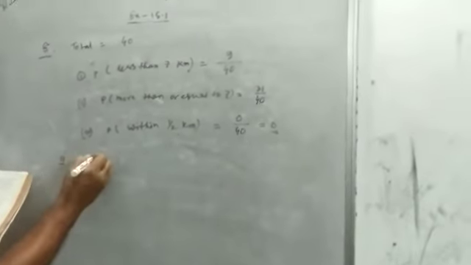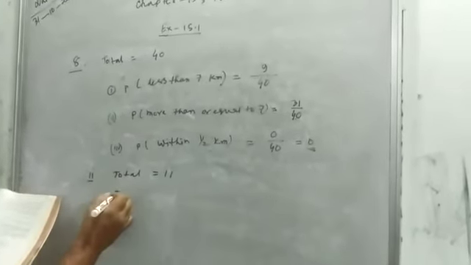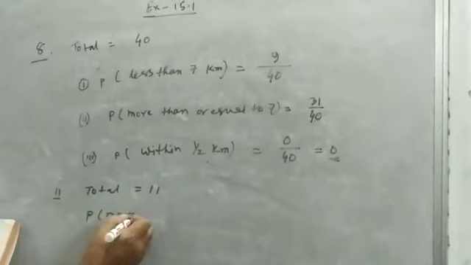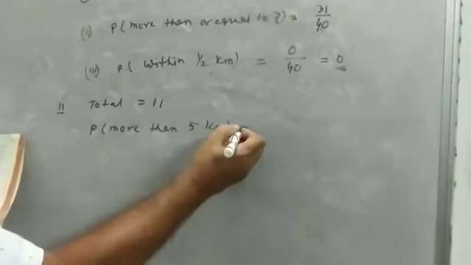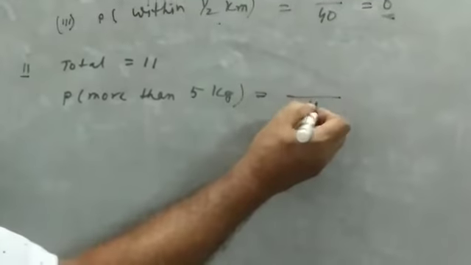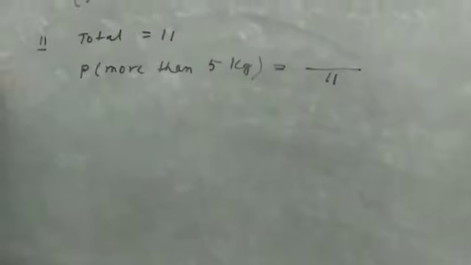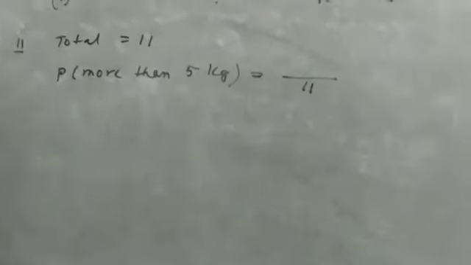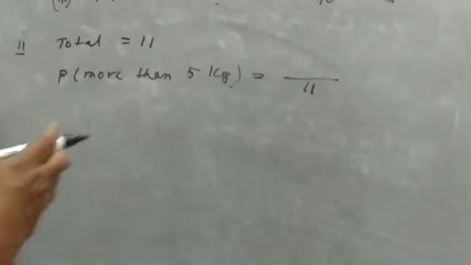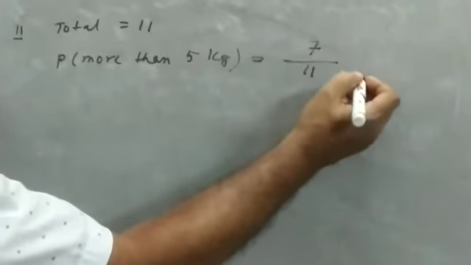So total is 11. Then P of more than 5 kg. Now we will count more than 5 kg. How many? 1, 2, 3, 4, 5, 6, 7. In 7 bags we got more than 5 kg. So 7 by 11, this is the answer.